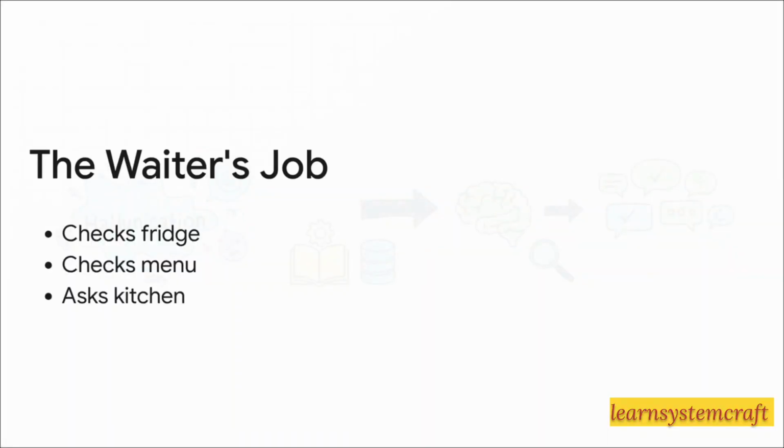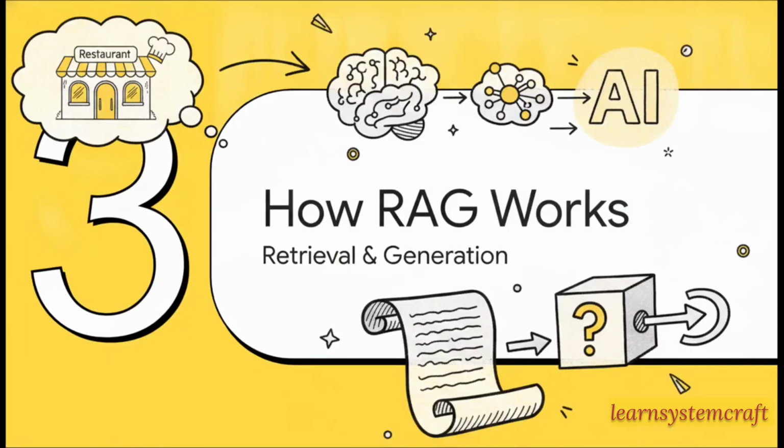Well, this is exactly where the waiter comes in. The waiter represents the retrieval system. Instead of the chef wandering around, the waiter does the research. When you ask a question, the waiter checks the fridge, checks the menu board, and asks the kitchen staff for the absolute latest details. The waiter then hands those perfectly updated facts directly to the chef so the chef can craft the perfect response for you. Now that we have this restaurant model beautifully visualized, let's gently transition into Section 3, how RAG actually works.